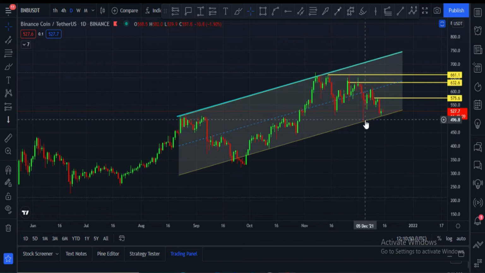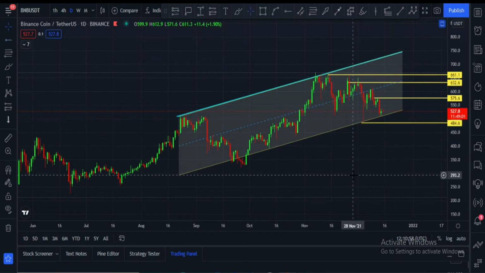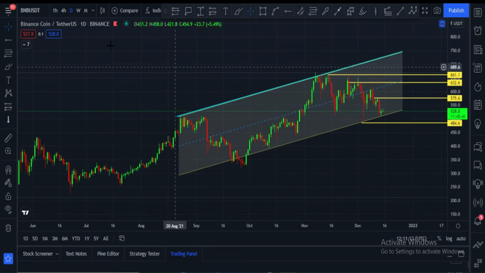This zone is very important, and it is at the $480 price zone. Maybe price can go down to retest this zone, and after that price will go up. This will be the possible scenario, and maybe it will be. We have to wait until it hits this target 575, after that 632, and after that the $661 price zone.